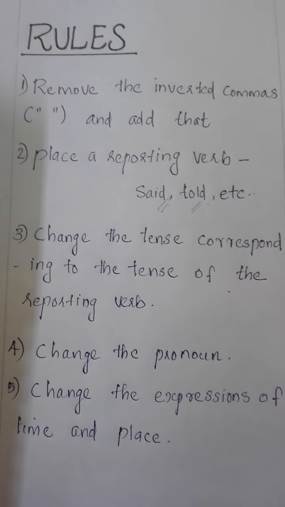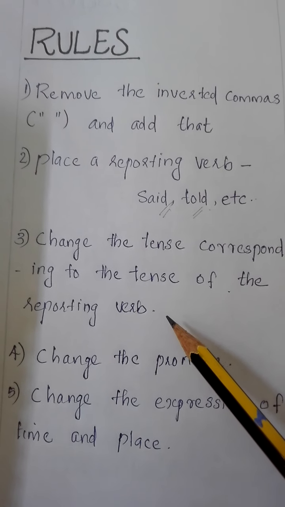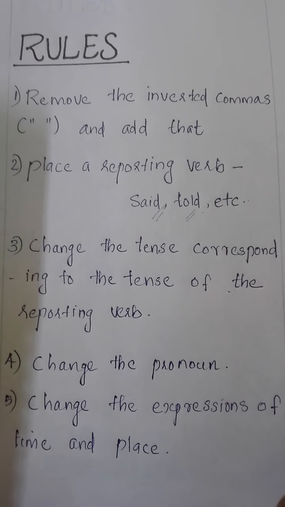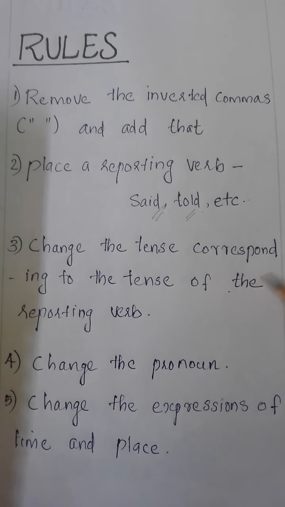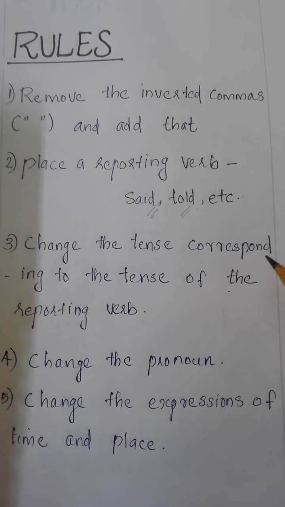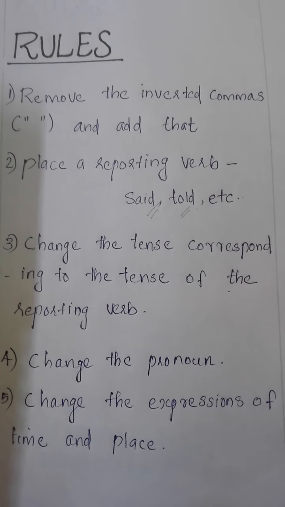Next, third one, change the tense corresponding to the tense of the reporting verb. So we have to change the tense of the sentence in the inverted commas. Within the inverted commas there will be one sentence that we have to change into indirect speech, right? So that sentence, we have to change the tense of that sentence corresponding to the tense of the reporting verb.